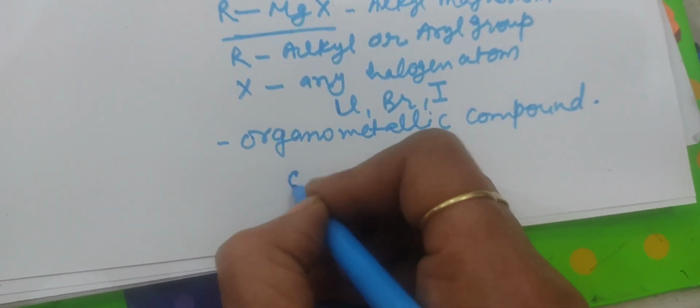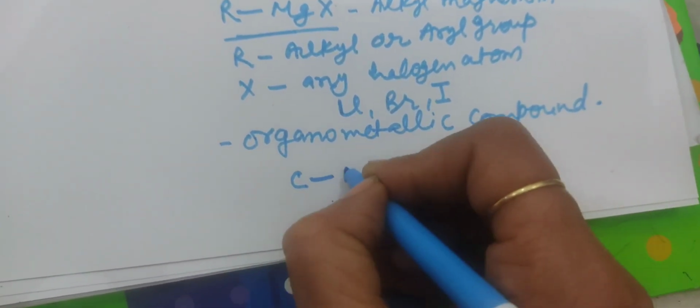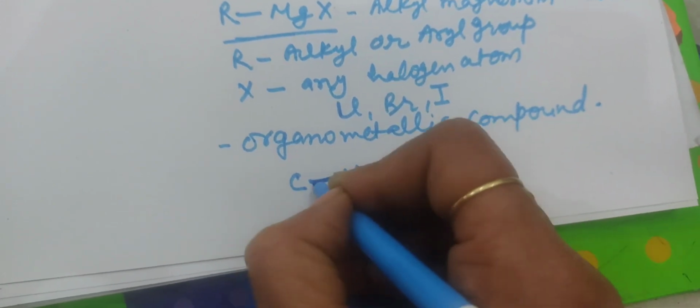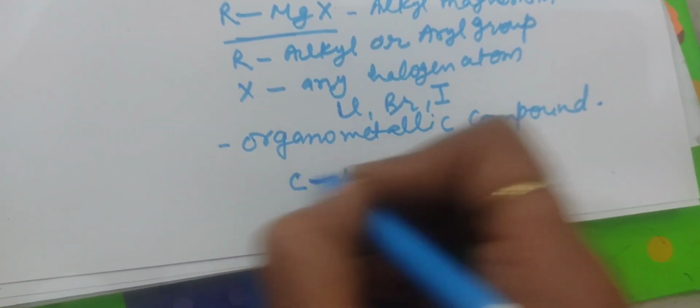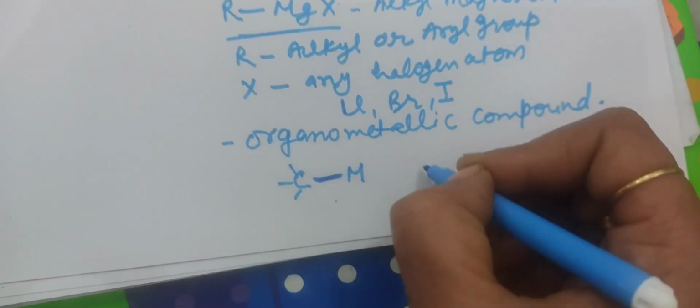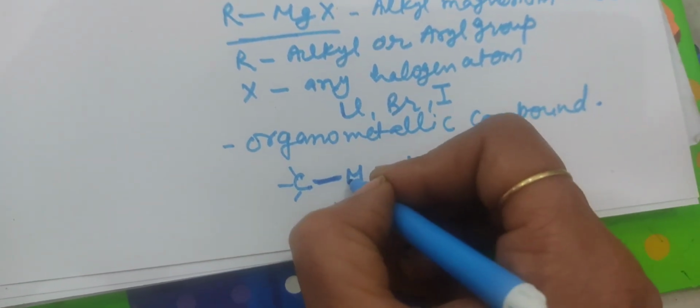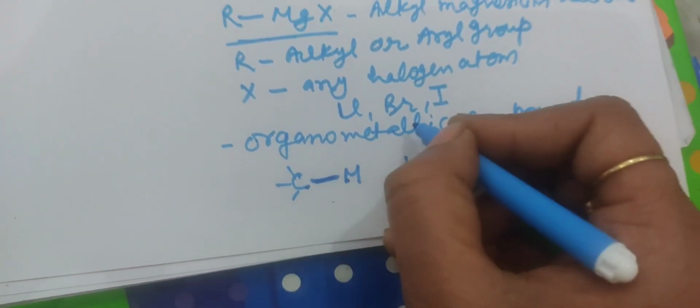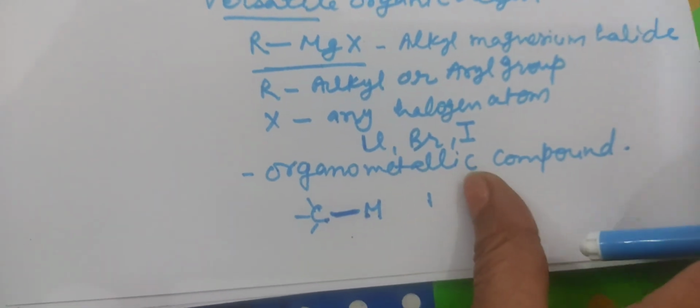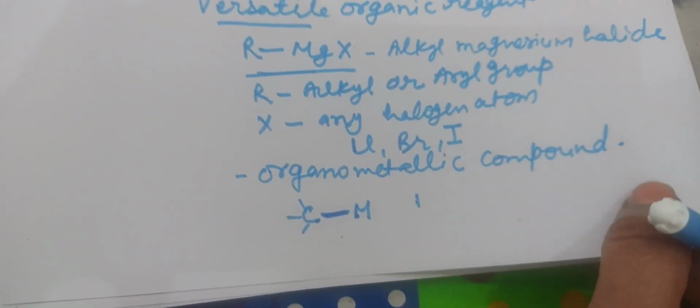Organometallic compounds are those compounds which contain a direct carbon-metal bond. The compounds which contain a direct bond between carbon and metal are called organometallic compounds. In this session, we will discuss how aldehydes and ketones can be synthesized from Grignard reagents.